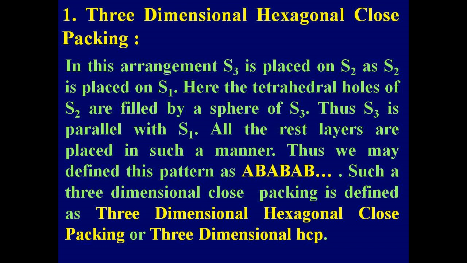All the rest layers are placed in such a manner. Thus we may define this pattern as AB, AB, AB, dot, dot, dot. Such a three-dimensional close packing is defined as three-dimensional hexagonal close packing or three-dimensional HCP.